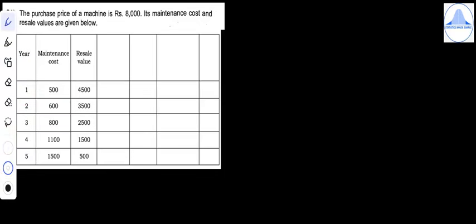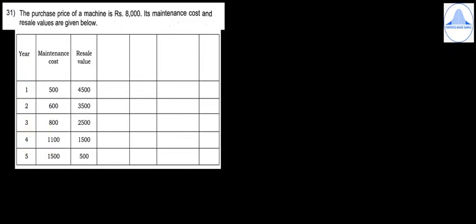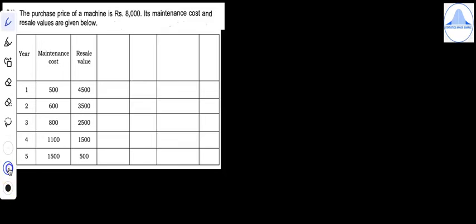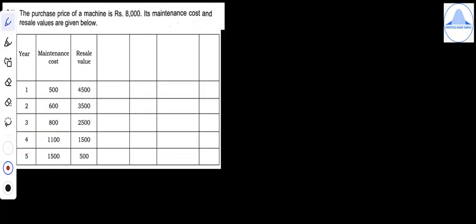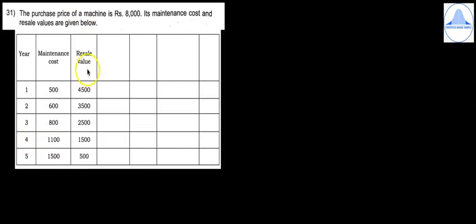31st question. The purchase price of a machine is rupees 8,000. Its maintenance cost and resale values are given below. So they have given us the different years and they have given the maintenance cost and the resale values for these years. So first let us mark year as N. The maintenance cost is CI and resale value is SN. So now let us start the problem.